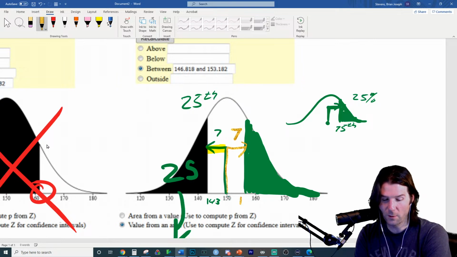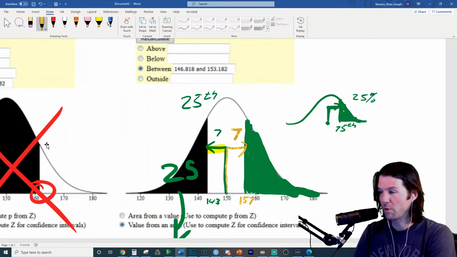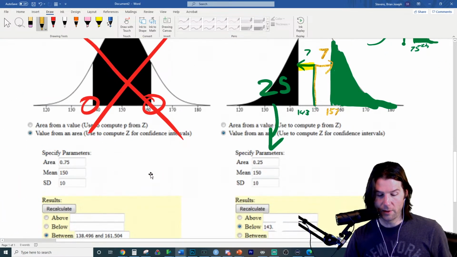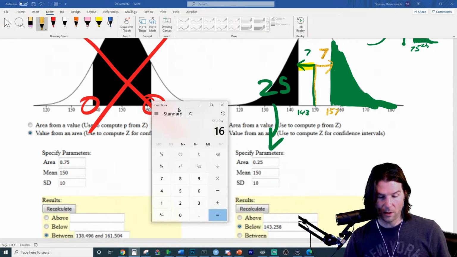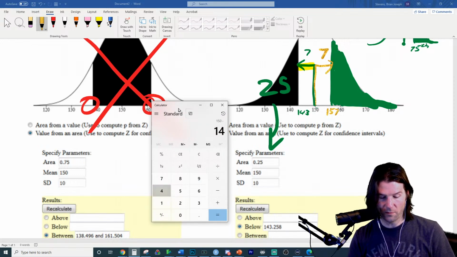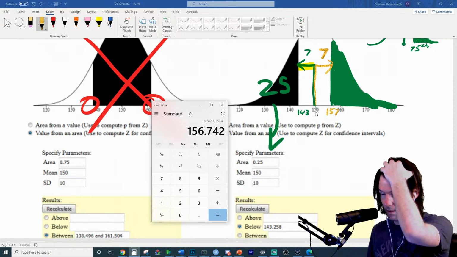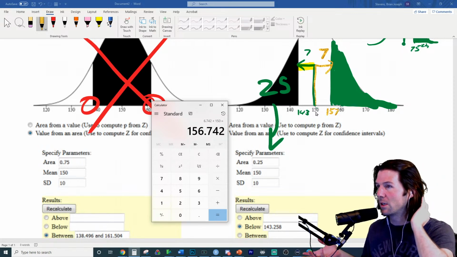And this is the rounded version of the problem. If you're doing the exact version of the problem, we can use the real number down here at the bottom. The real number is going to be 143.258. And so let's take 150, subtract from it 143.258. All we're finding here is the distance it is below. And now we take that distance below and we just add it to 150. And that's the exact version of the problem. Does that make sense? It's basically 157.